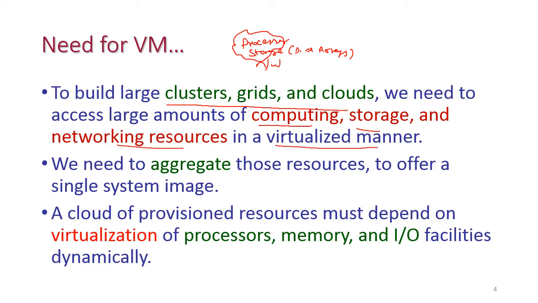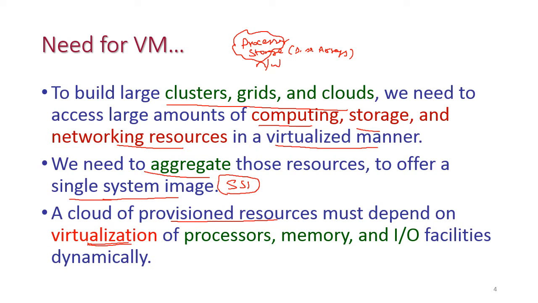We need to aggregate those resources to offer a single system image, that is SSI. SSI means single system image. And a cloud of provisioned resources must depend on virtualization.